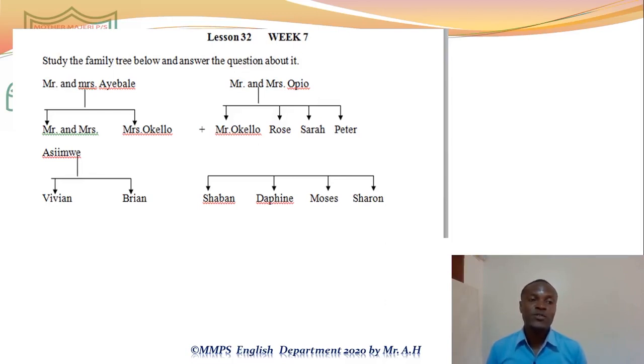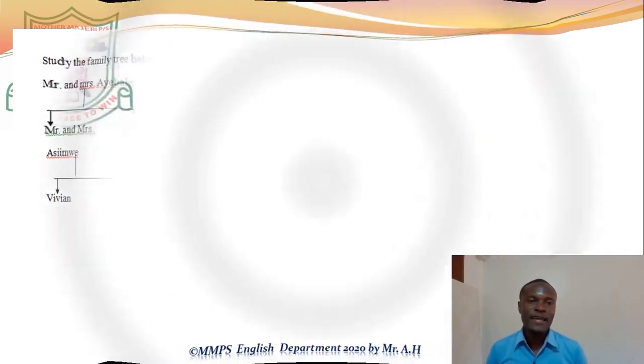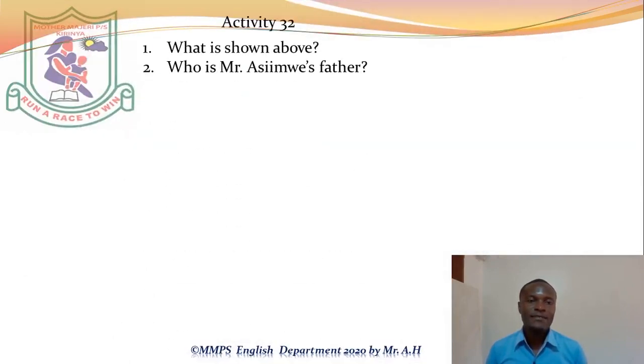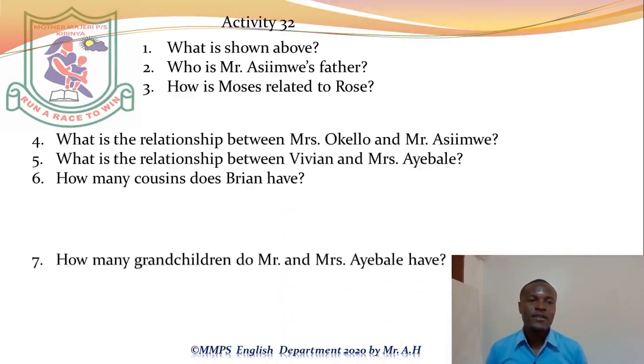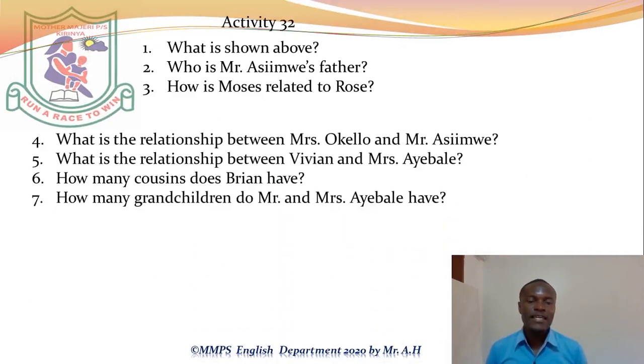That apostrophe shows ownership or possession of something. So we say Mr. Ayebale is Mr. Asimwe's father.